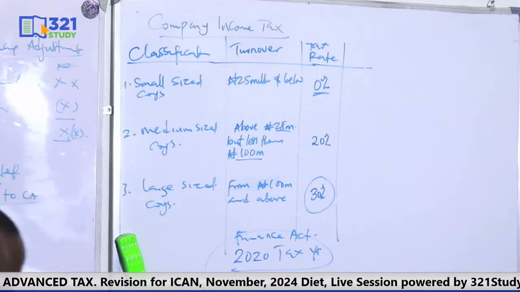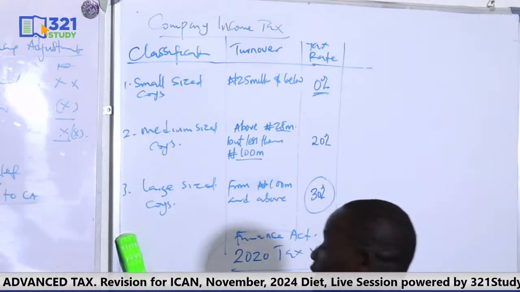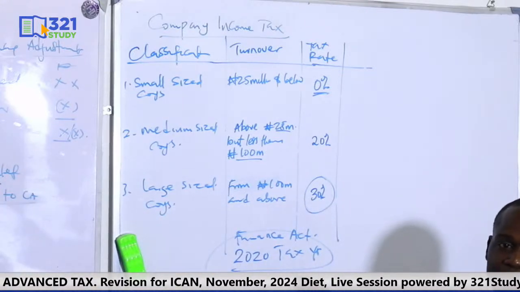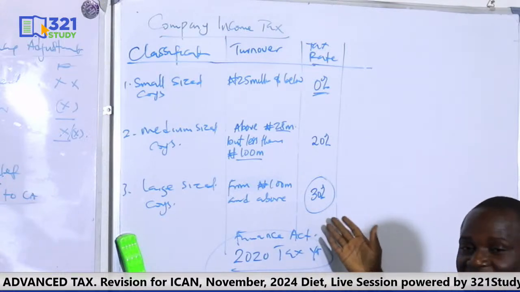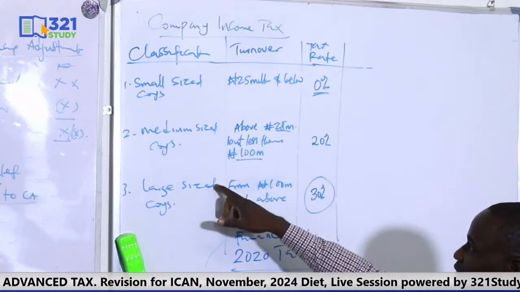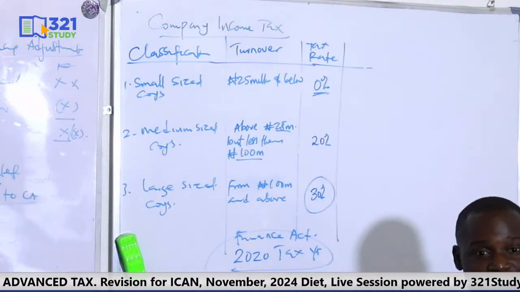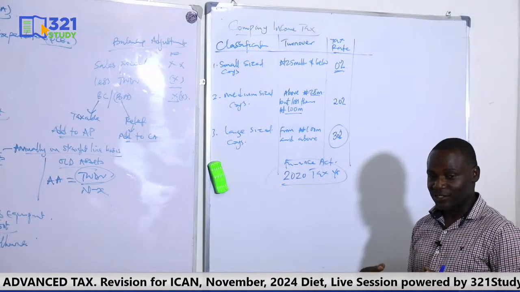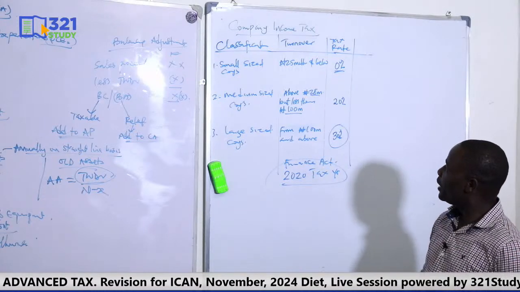So if there's any question before 2020 tax year, that was before the Finance Act, it means that you don't classify, just use the standard rate, which is 30%. But if you have a question for 2020 tax year, 2021 tax year, 2022, going forward, then you must classify the business before you know the tax rate to use. I know you know all these things. This is just a kind of reminder.